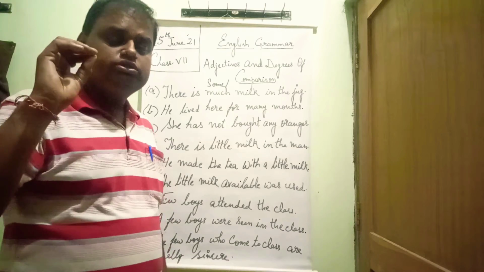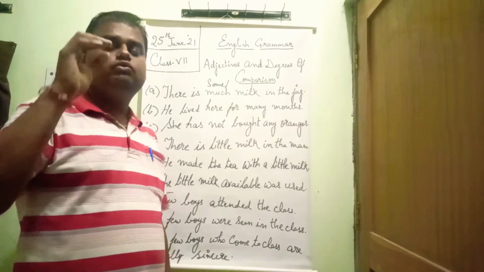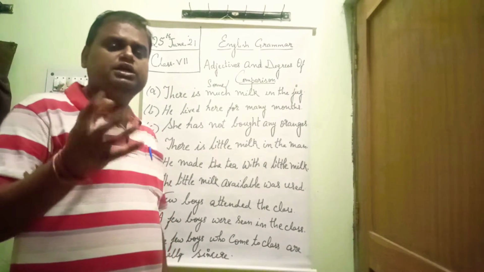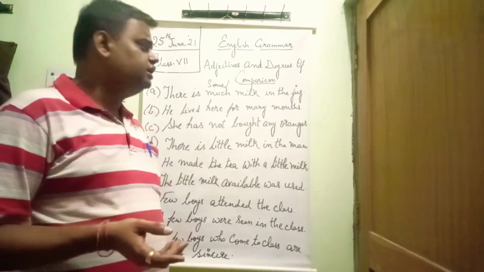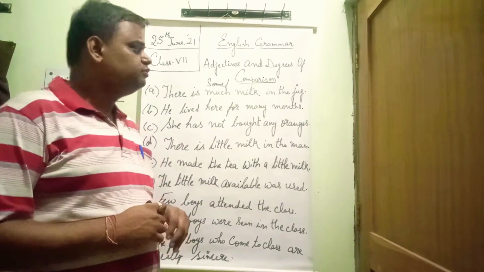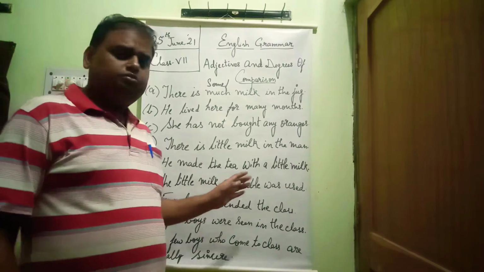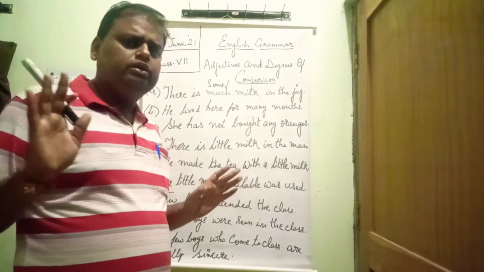Where we have to use some, where we have to use few, where we have to use little, a little, the little, many, much, late, later, latest, old, elder, eldest. So many things we had to study. So some examples are there, because in books so many rules are given.